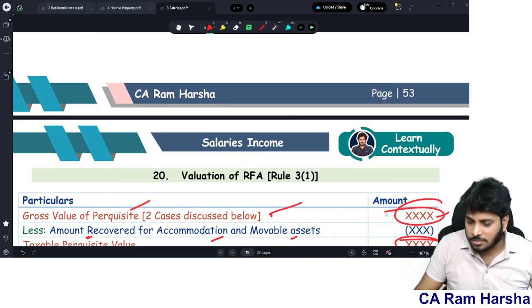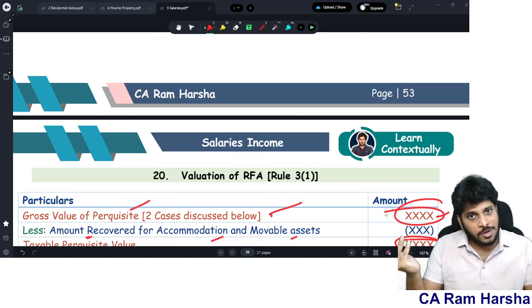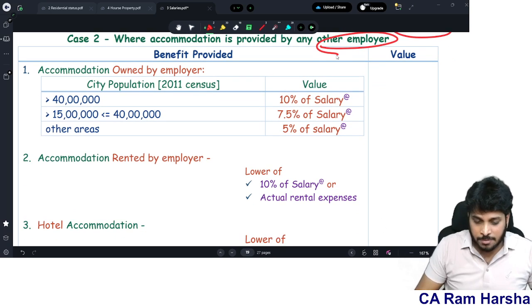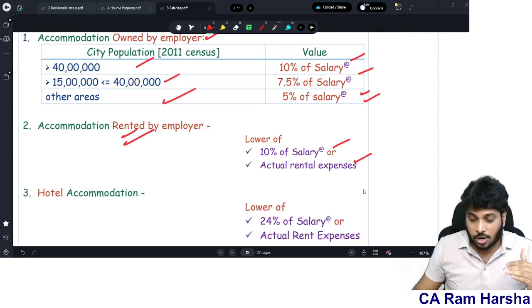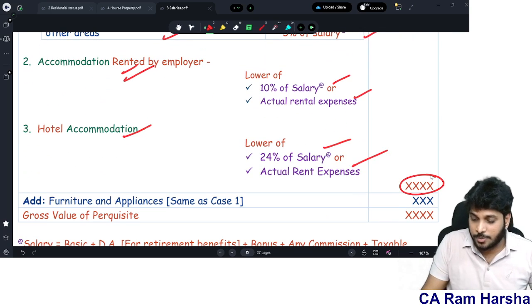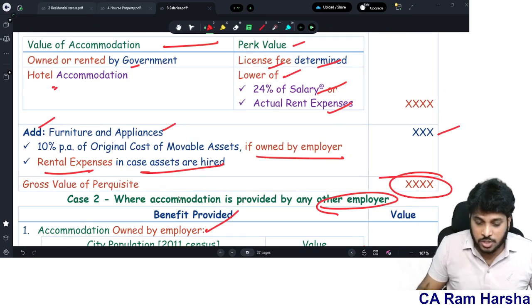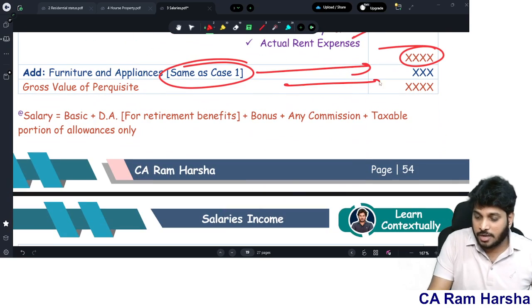Now keep this value here. Then suppose from the employee, the government recovered some money. Reduce it. Answer over. Now, in the same way, case 2, employer other than government: own accommodation, based on population, what is the perquisite? Rented accommodation, what is the perquisite? Hotel accommodation, what is it? You will get a value. Then add furniture. How much value? The same as for government employees. The same rule is applicable here also. Then you get the gross value of the perquisite.